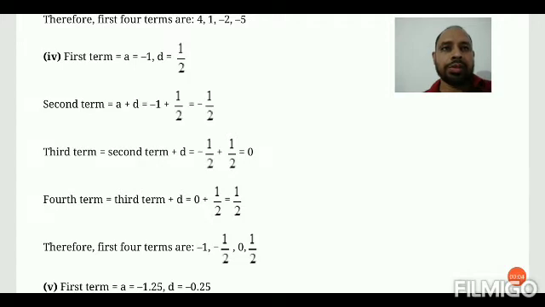Okay, moving to the solution of fourth one. In this one, the first term is given as minus 1 and the common difference is given as 1 by 2. Right?